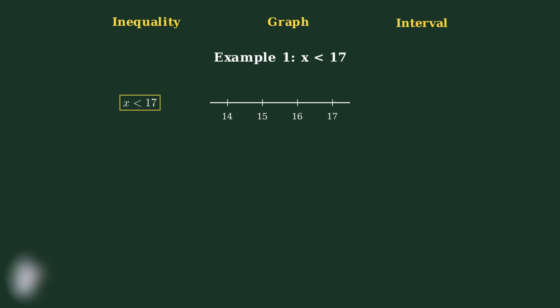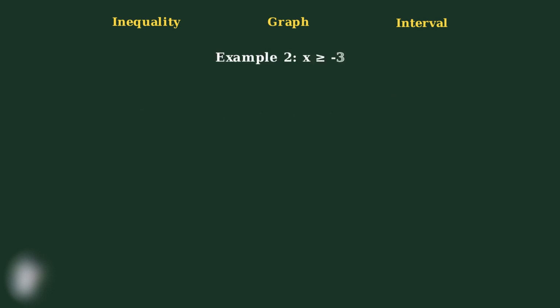Second, we can graph this on a number line. We place an open circle at 17 to show that 17 is not included in the solution. Then draw an arrow pointing left to show all values less than 17 are solutions. Third, interval notation. We write this as negative infinity, 17 in parentheses. The parenthesis around 17 indicates that 17 is not included, just like the open circle on the graph. Negative infinity always uses a parenthesis because infinity is not a real number.